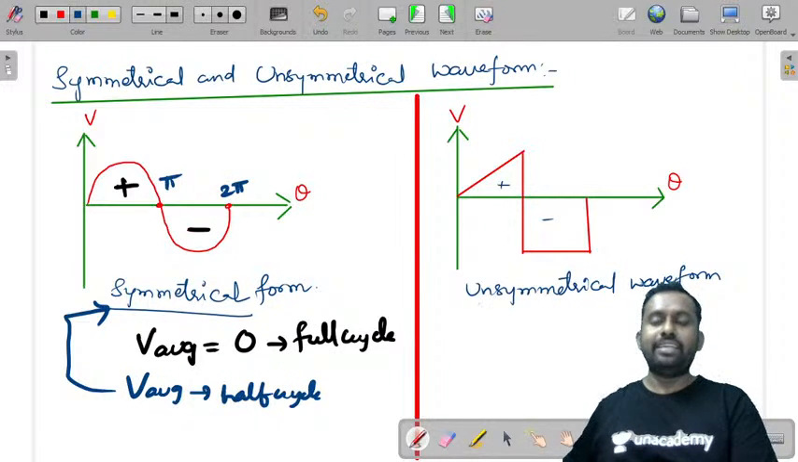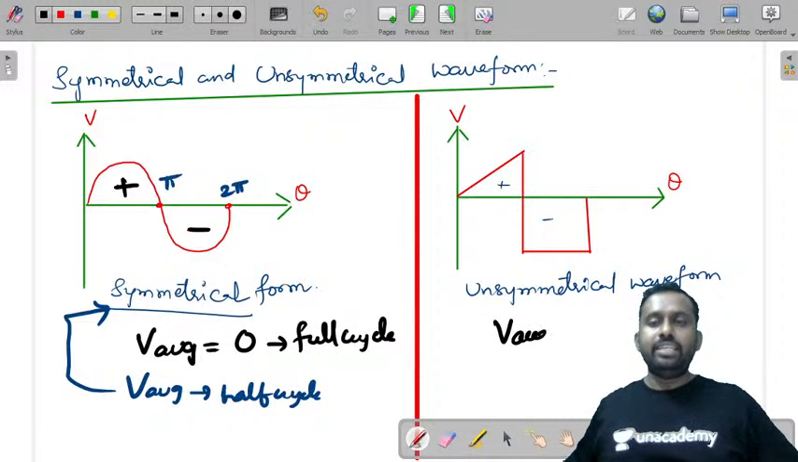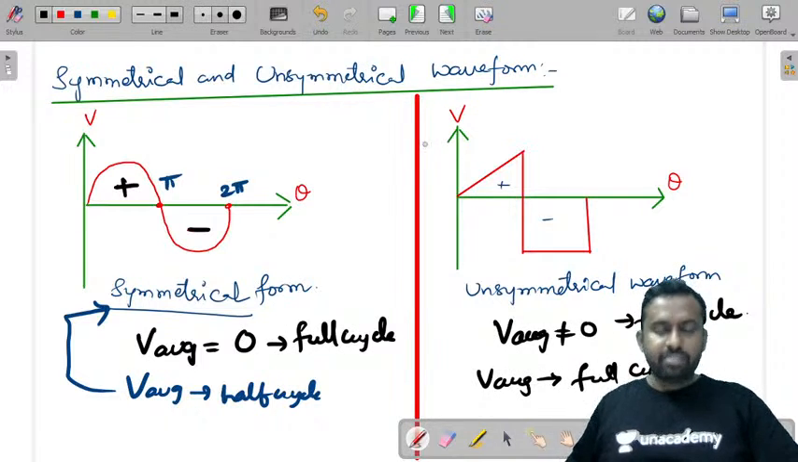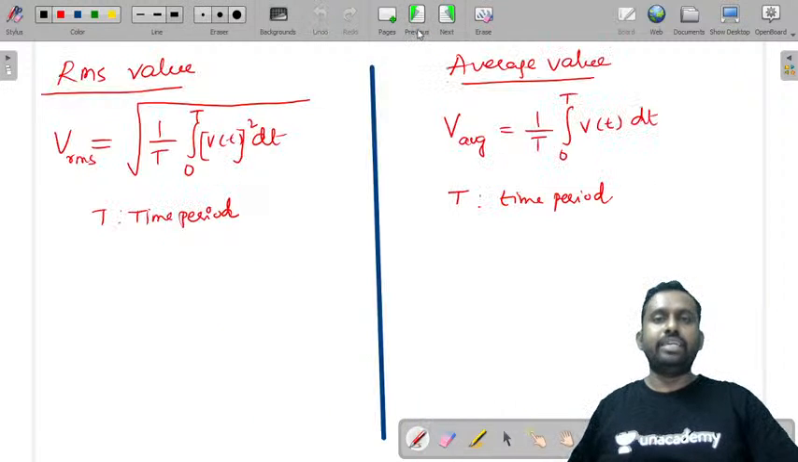So in case of an asymmetrical or unsymmetrical waveform, V average is not equal to 0 for full cycle. So V average is calculated for full cycle in case of an asymmetrical waveform. This is one important point that you need to understand.